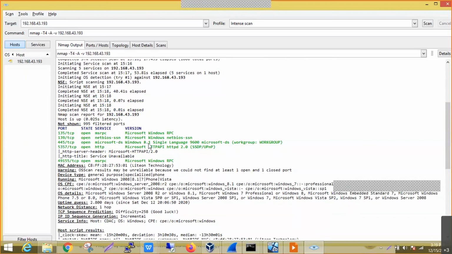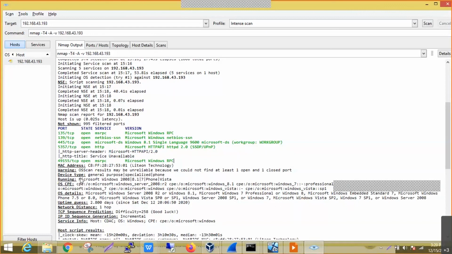It says it may be Windows 8.1 Single Language 9600, because it is trying to get the version of the service that is running. Even for port 5357 there is some service running, and on 49155 there is also a remote procedure call running.